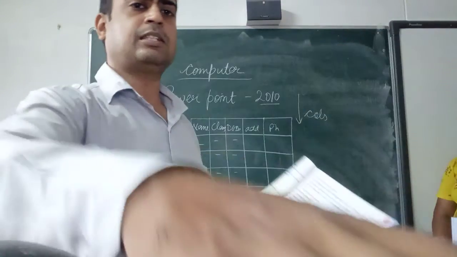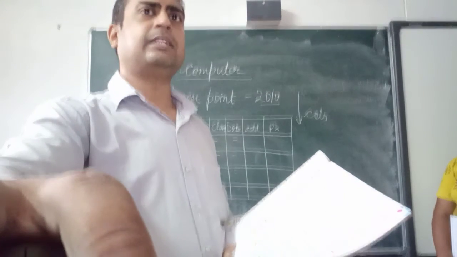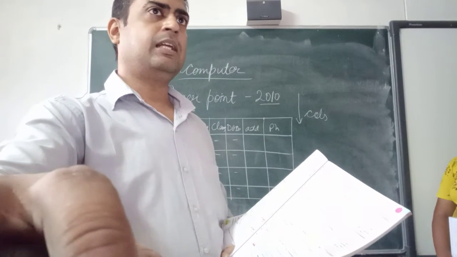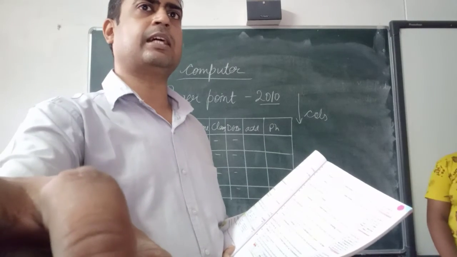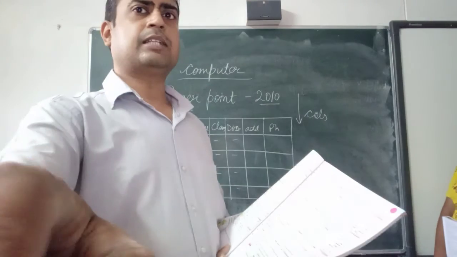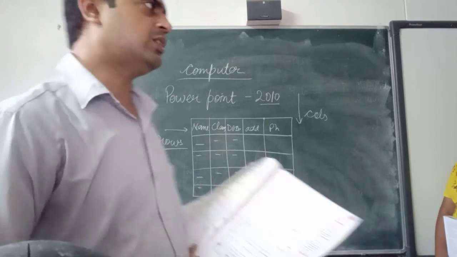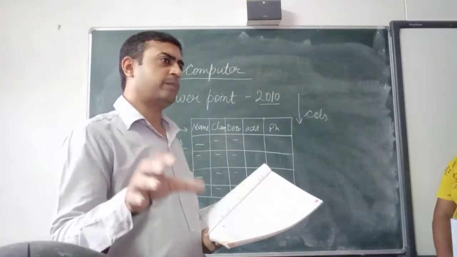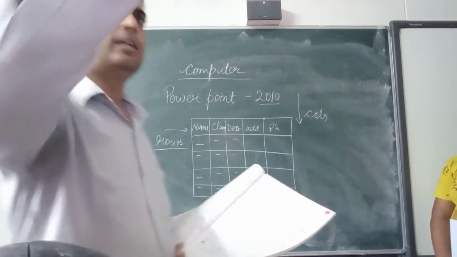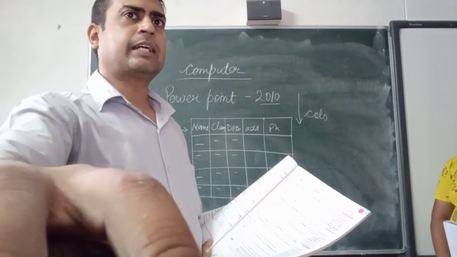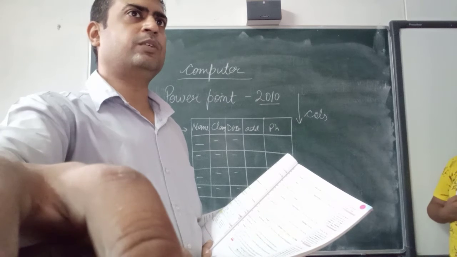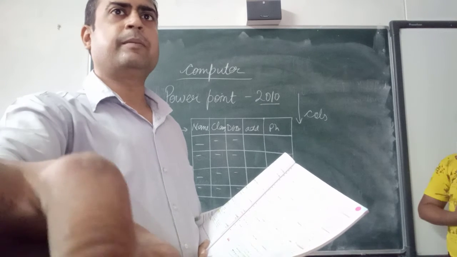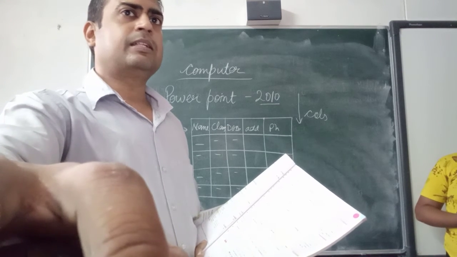Then next is your left and right. You can see, as I have selected left, it is coming from this side. As I am selecting the right, the cells are also increasing. So if you want to increase your rows and columns one by one, you can use this also. Second thing, you can select these many cells and you can use merge cells. Merge cells means this is one cell only.